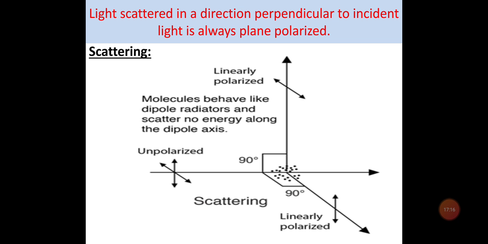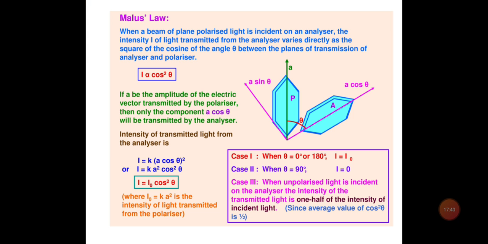So here you can see in the figure that I am getting linearly polarized light in the two perpendicular directions, the x direction and the y direction, and the horizontal representation is the z direction, that is the direction of propagation of the unpolarized light. So this was the method of scattering with which we can produce polarized light.